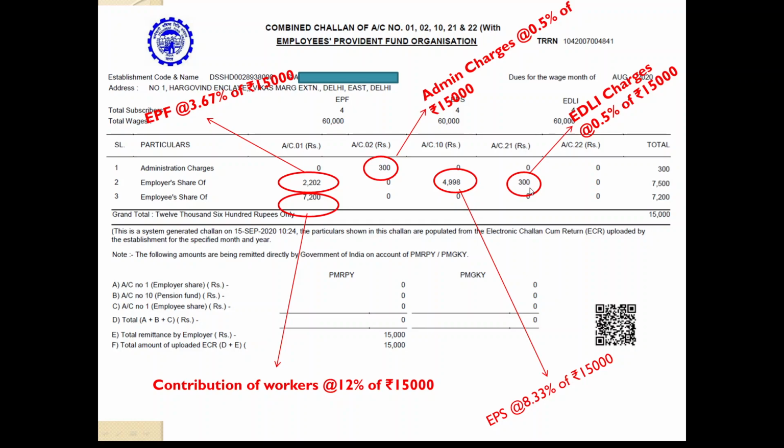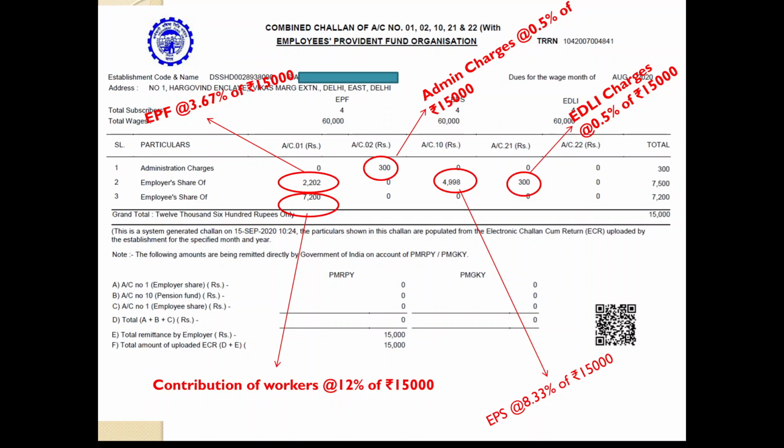So the total amount that should be claimed by the contractor is equal to how much here? You cannot claim this amount. Why? Because this is nothing but just the contribution of workers. You can only claim this amount and this amount. So altogether 7,200. Then you can claim this amount and you can claim this amount.